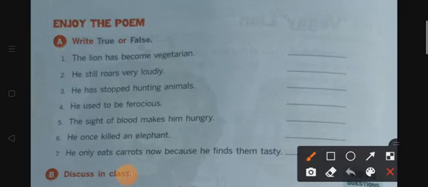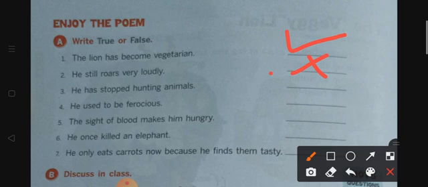Let's see the first sentence. The lion has become vegetarian. Well, what do you think, students? Is it true or false? Yes, it is true, right? Because the lion has become a vegetarian lion. He still roars very loudly. Now, this is totally wrong because he has given up roaring. He has stopped hunting animals.